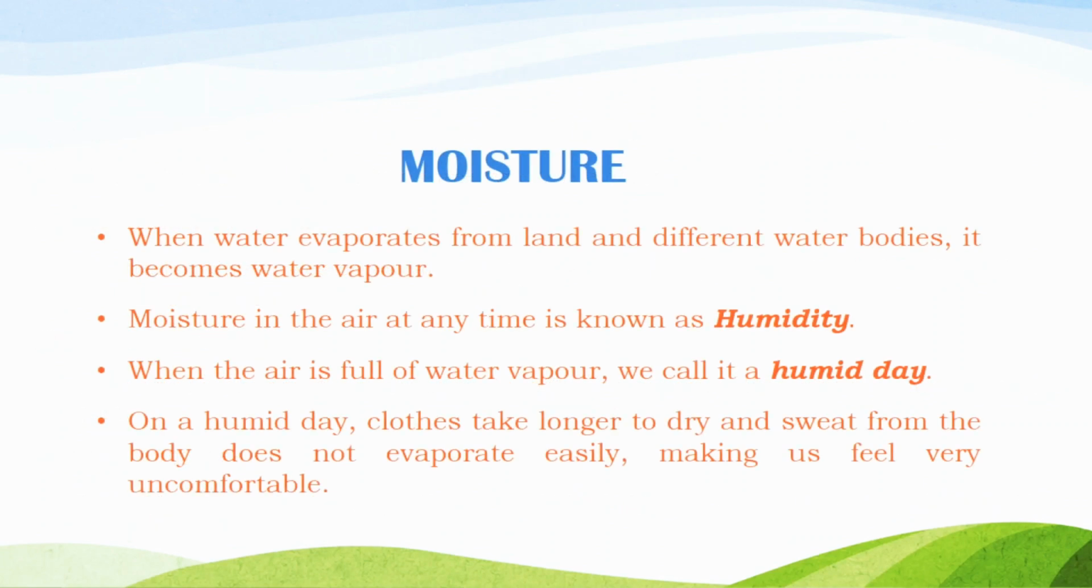Here the first heading is moisture. We will talk about moisture. When water evaporates from the land and different water bodies, like rivers and seas, it becomes water vapor. Moisture in the air, small water droplets in the air at any time, is known as humidity.